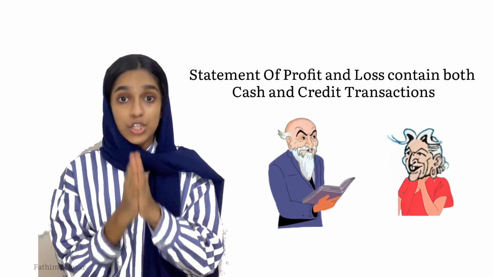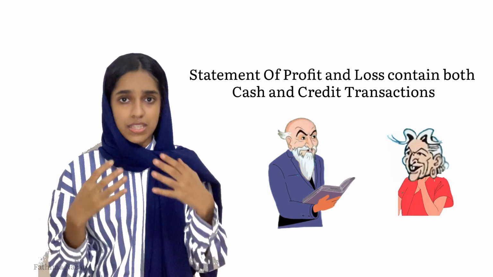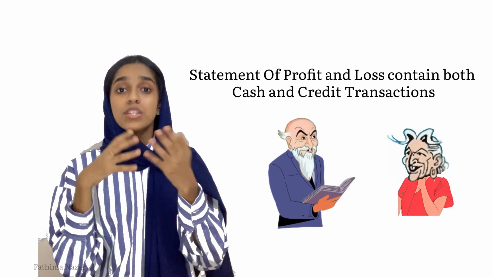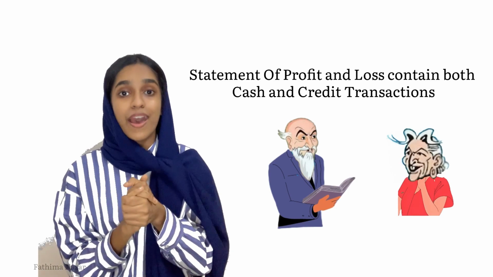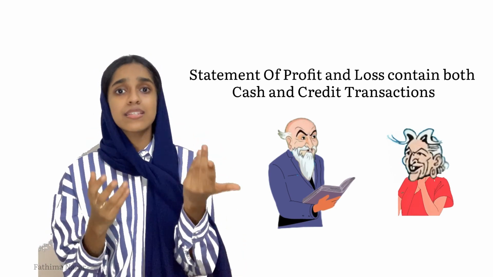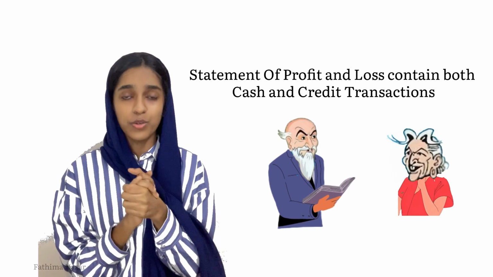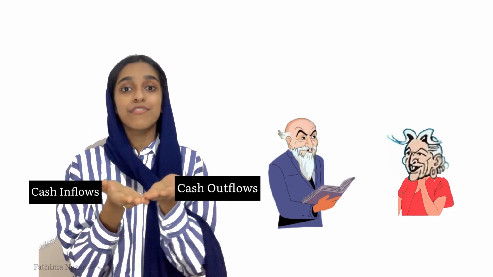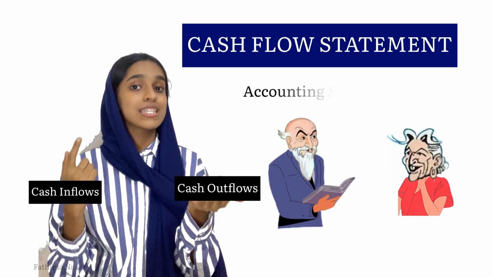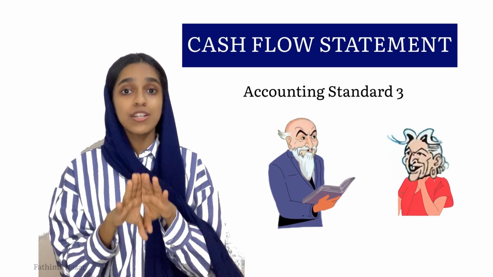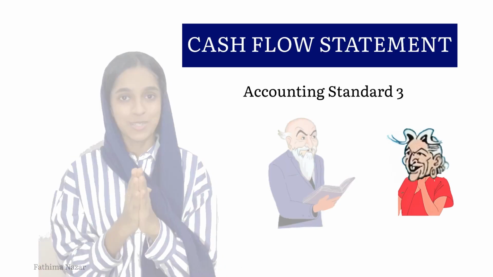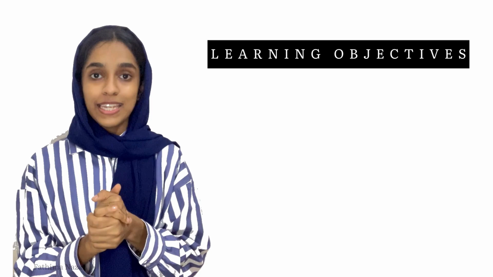So this is an issue that many organizations have to face if they don't have a separate statement that shows the true level of cash balance that they have in hand. Now you might be thinking that there is a cash book, bank book and all those, but again we need a dedicated statement to show cash inflows and cash outflows, and for that reason we have the cash flow statement, that is Accounting Standard 3 of your first paper, Accounting, CA Intermediate, and this is going to be our topic of discussion today. Let's quickly go through our learning objectives.